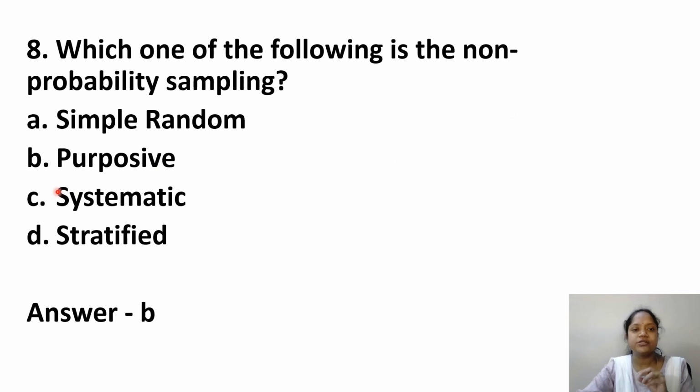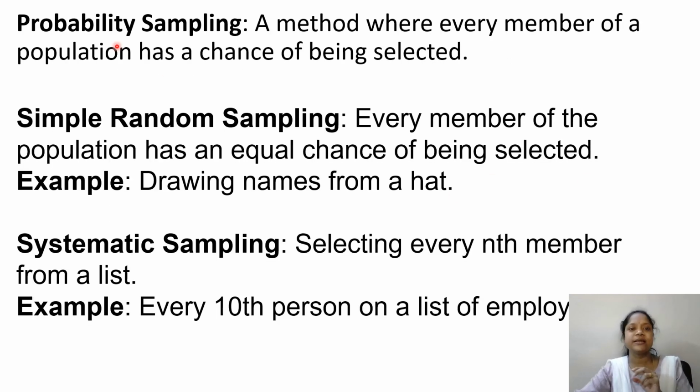So which one of the following is a non-probability sampling? An example is purposive. See, there are two: probability sampling and non-probability sampling. Probability sampling is a method where every member of a population has a chance of being selected. That is probability. Everyone has a chance to get selected. So simple random sampling is the fishbowl method we see, isn't it? Drawing names from a hat. Every member of the population has an equal chance of being selected. That is simple random sampling.